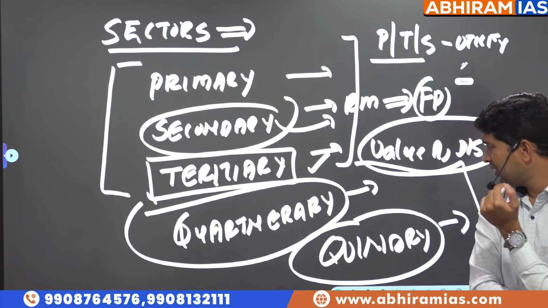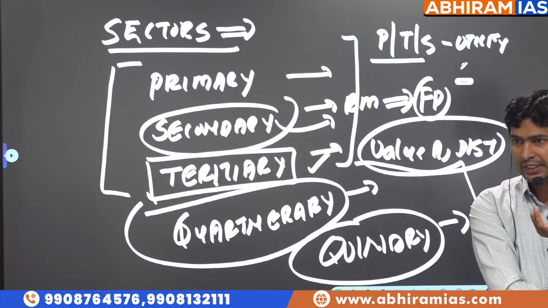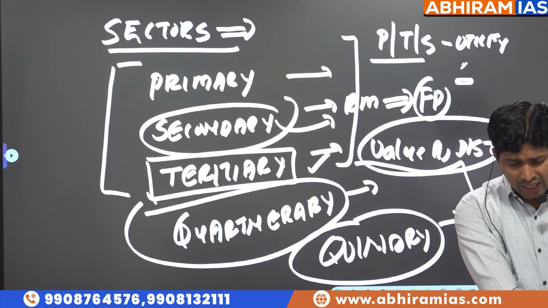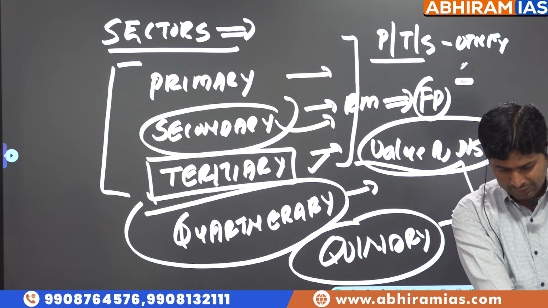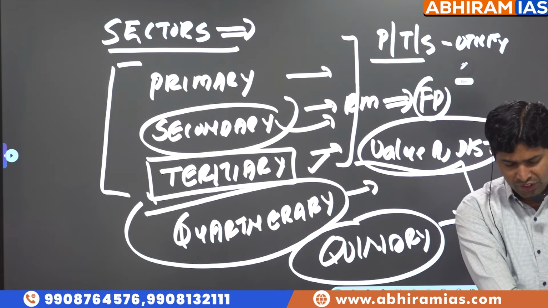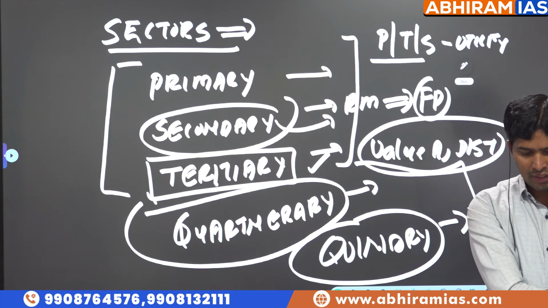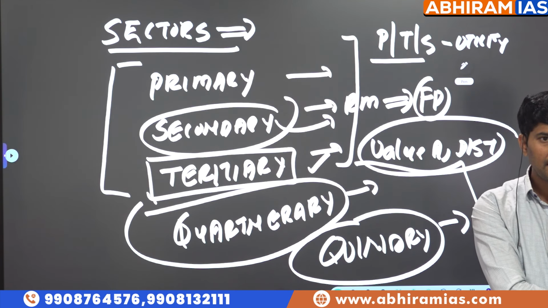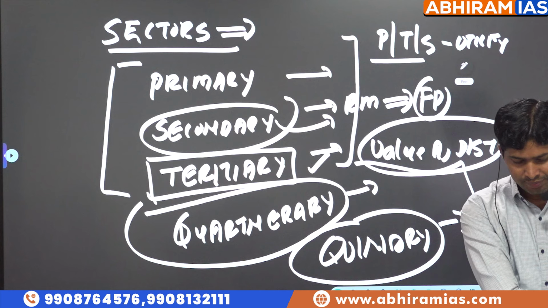But recently, economists are using some more words: quaternary sector, quinary sector. Now, what is the meaning of this? If you look at it, high intellectual decision making should be considered as a separate sector. So what's the meaning of this? You keep reading in the paper, probably something called IPR. Trademark, geographical indication, copyright, patent: intellectual property rights. So what are these intellectual property rights, sir?